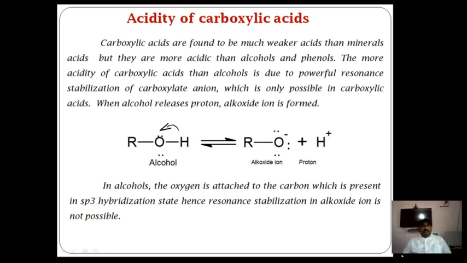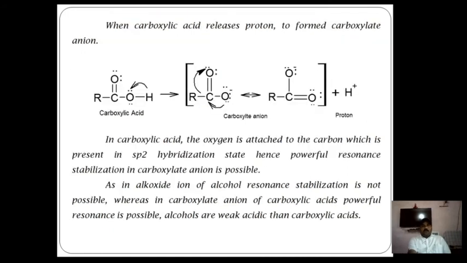For example, when alcohol releases the proton it gives an alkoxide anion, in which oxygen is directly attached to a carbon atom in the sp3 hybridization state. Hence, resonance stabilization is not possible here, because oxygen is directly attached to an sp3 hybridized carbon atom. What about carboxylate?